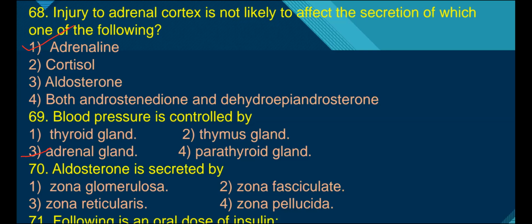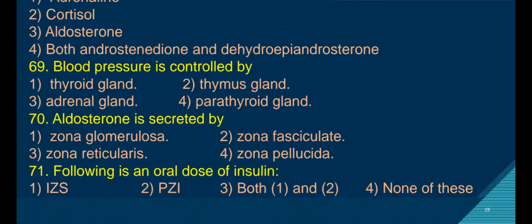Aldosterone is the mineralocorticoid, so that is secreted from the zona glomerulosa. Here the adrenal cortex has three different zones. They are the outer zona glomerulosa, middle zona fasciculata, and inner zona reticularis. Zona glomerulosa secretes mineralocorticoids. The principal mineralocorticoid is aldosterone.